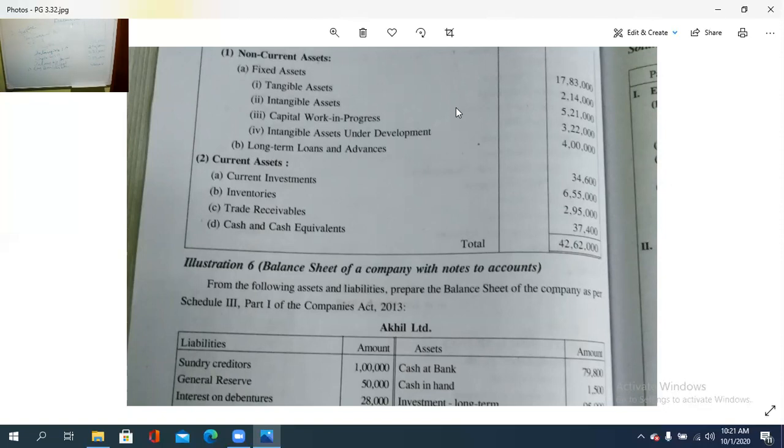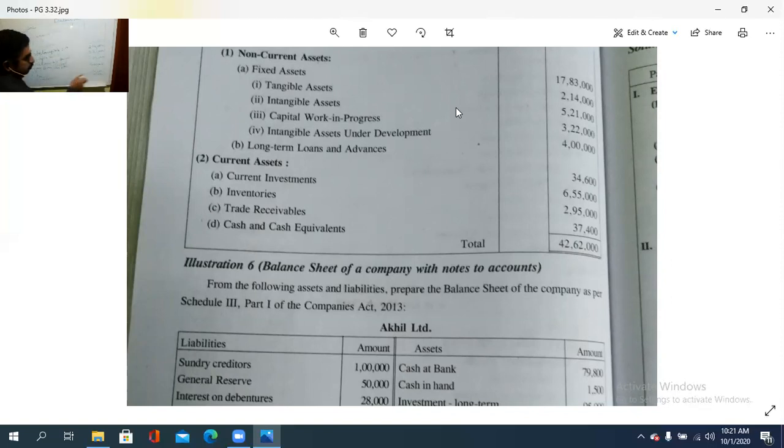Okay. Then after the fixed asset, this is the non-current asset and then current asset. Under that, trade debtors, isn't it? Trade receivable, stock, current investment, cash and cash equivalents. So current investments, how much is it? 34,600. Inventories, under the inventory, it is 6,55,000.